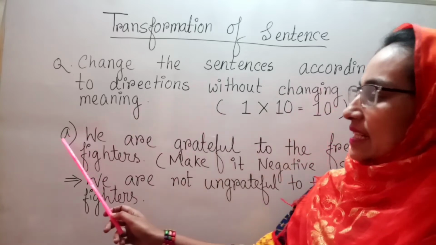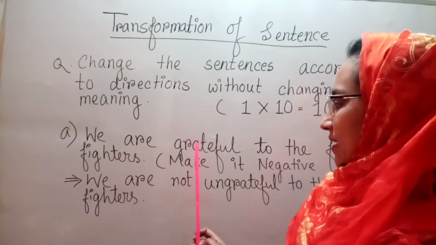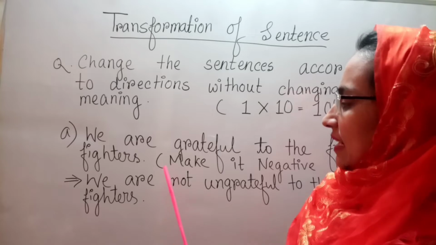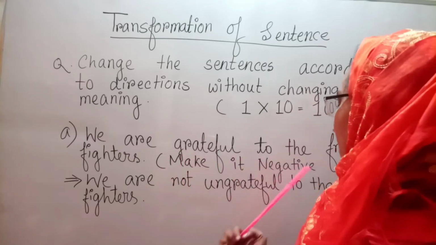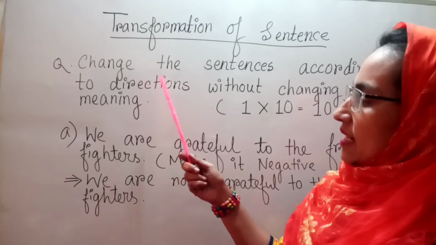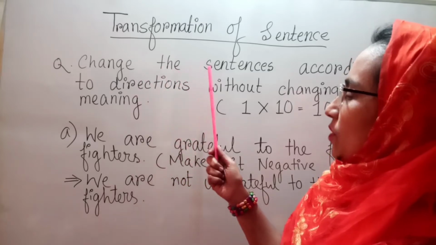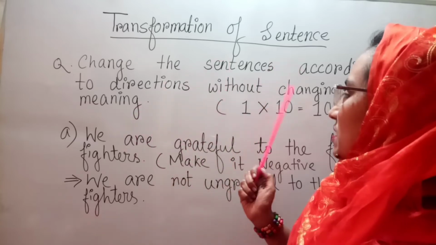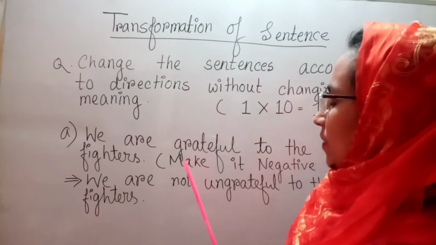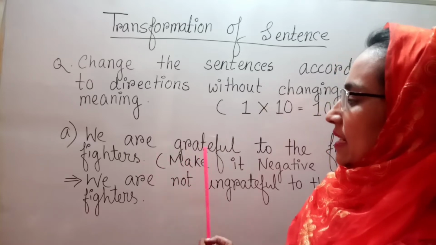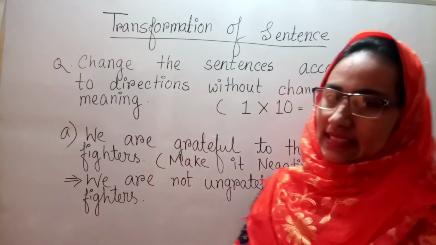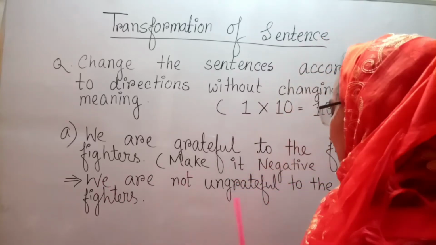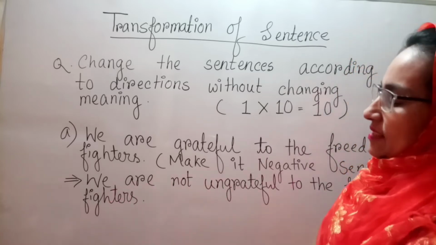The first question is: we are grateful to the freedom fighters. Here, the direction is make it negative sentence. In the question, you can see that it says without changing meaning. You can change the sentence without changing meaning, and that's why you cannot change the meaning if you make it negative sentence. So the answer will be like that: we are not ungrateful to the freedom fighters.